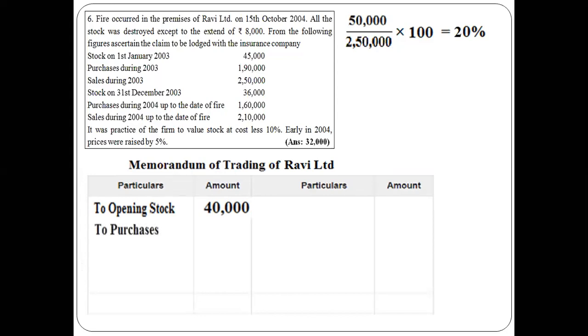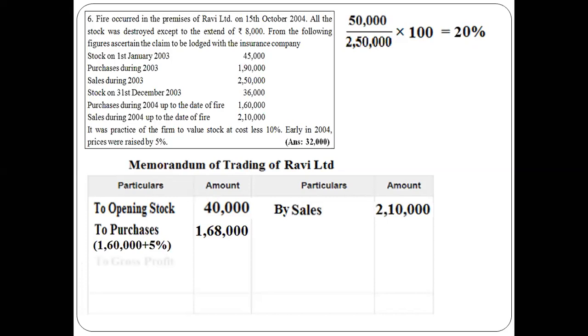Then purchases. With regard to purchases, there is an adjustment: early in 2004, the prices were raised by 5%. So what is the value of purchases? 1,60,000 plus 5% comes to 1,68,000. That I have taken as purchases. Next, sales I have taken at the same amount given in the question, 2,10,000.